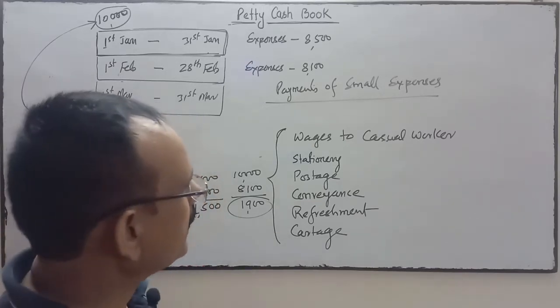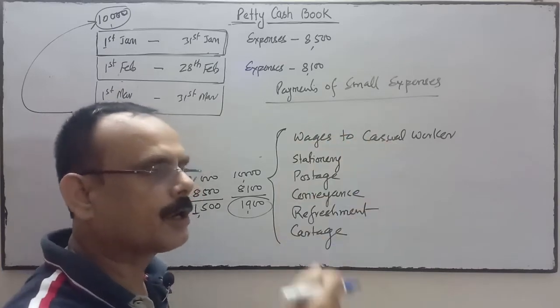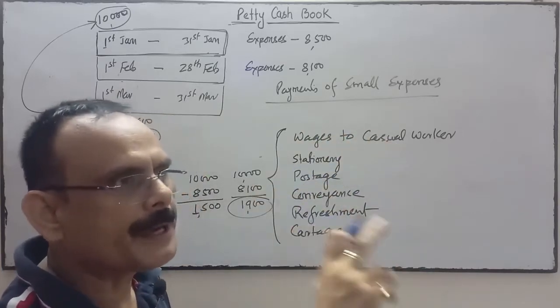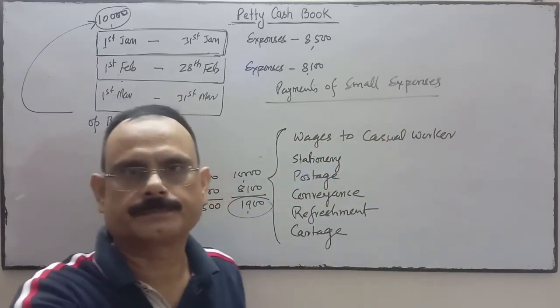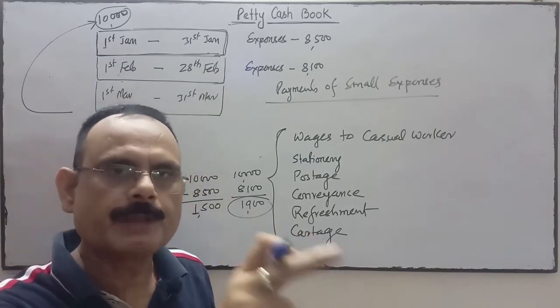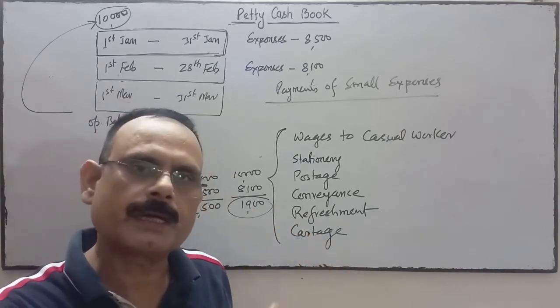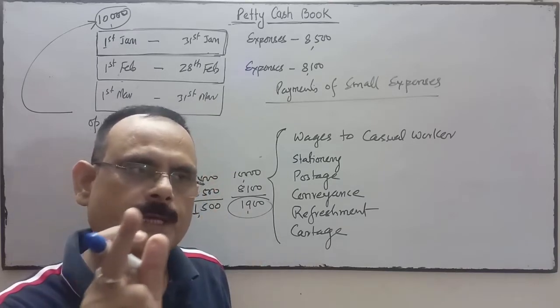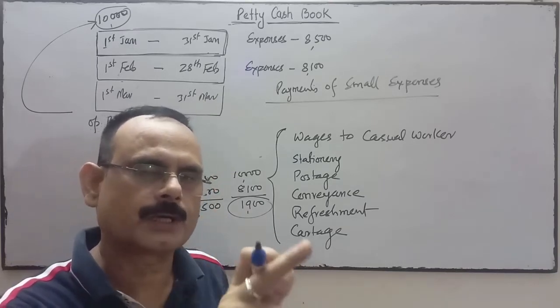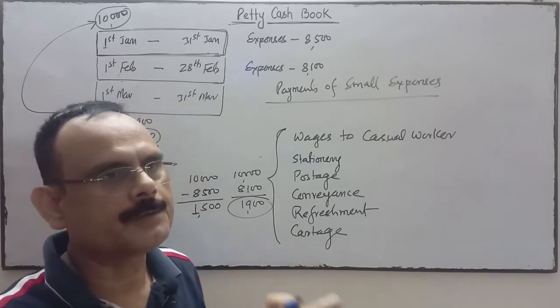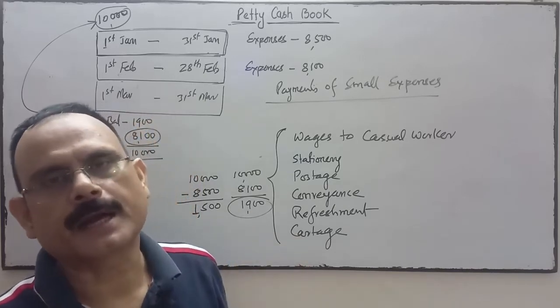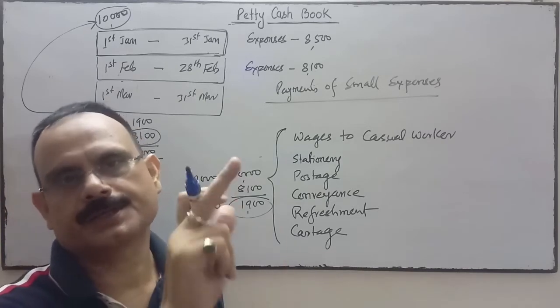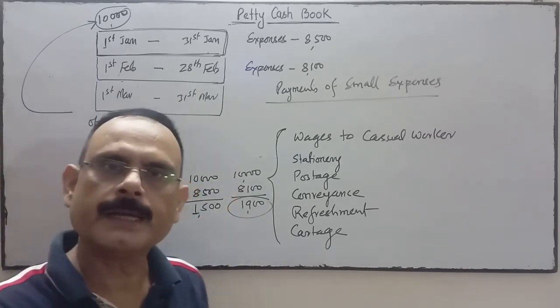If the expenses are below that limit, that amount will be paid by the petty cashier. And this amount will be given by the head cashier at the beginning of the month, or first day of the week, or quarter, or fortnight.